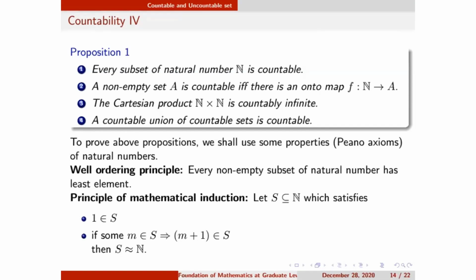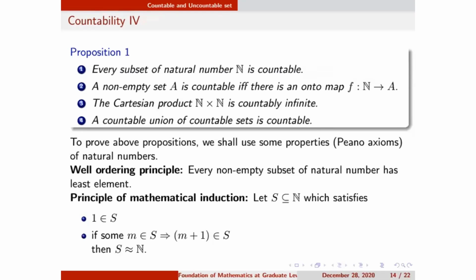If I take any non-empty subset of natural numbers, it has a least element. Say I have taken a set 1 to 10. Or I have taken a subset of natural numbers, say the set of even numbers. In this, 2 will be the least element. If I remove 2 from this set, then 4 will be the least element.